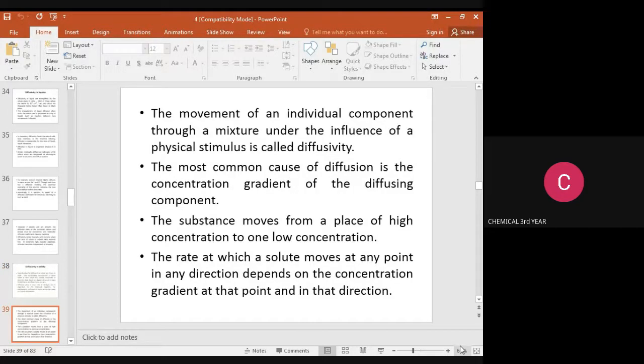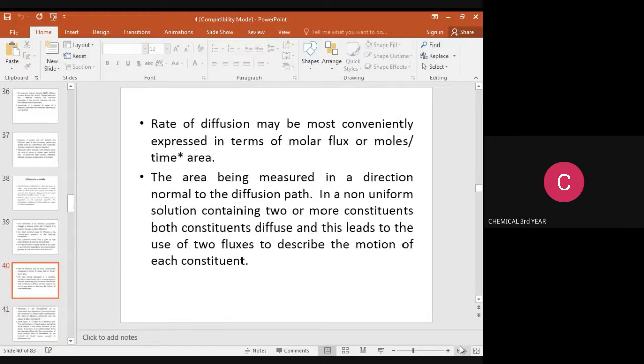The movement of an individual component through a mixture under the influence of a physical stimulus is called diffusion. The most common case of diffusion is the concentration gradient of the diffusing component. The substance moves from a place of high concentration to low concentration. The rate at which solute moves at a point in a direction depends upon the concentration gradient at the point and in that direction. The rate of diffusion may be most conveniently expressed in terms of molar flux, or moles per time into area, the area being measured in a direction normal to the diffusion path.